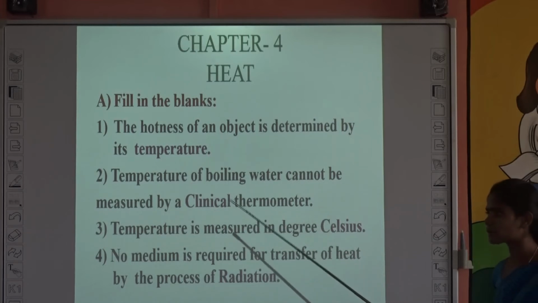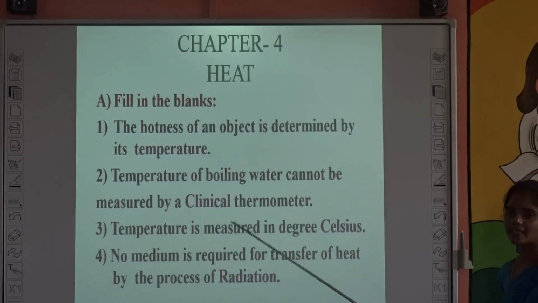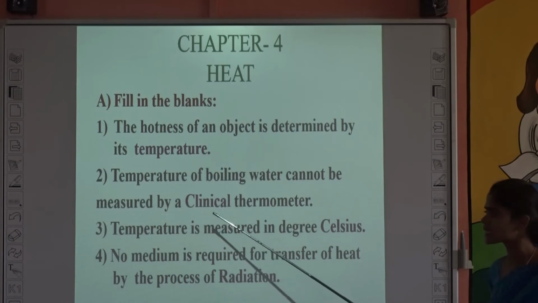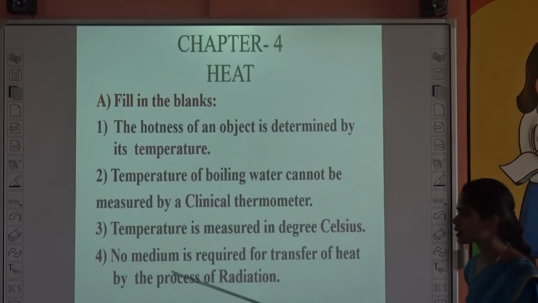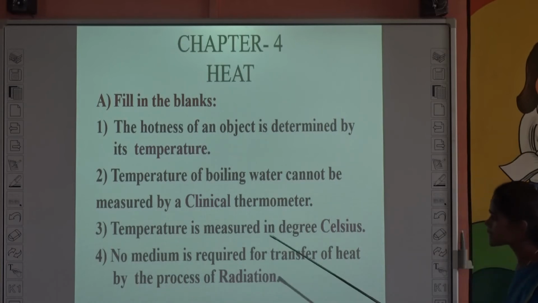Why? Because a clinical thermometer is used to find the temperature of the human body, so we cannot use it for boiling water. So what is the answer? It is clinical thermometer. Third one, temperature is measured in degree dash. Temperature is measured in degree Celsius.